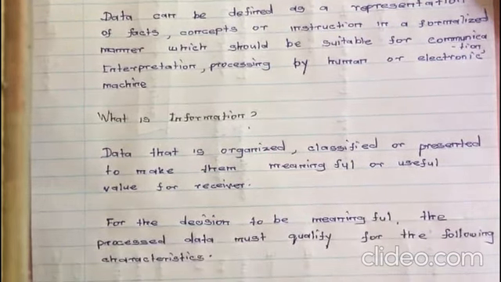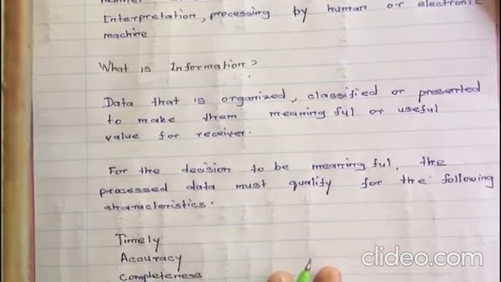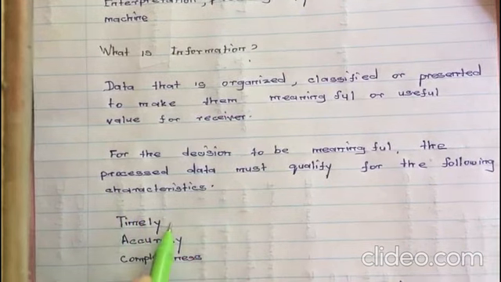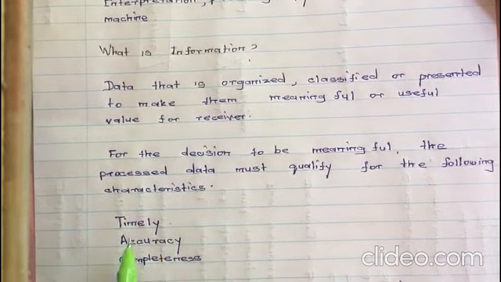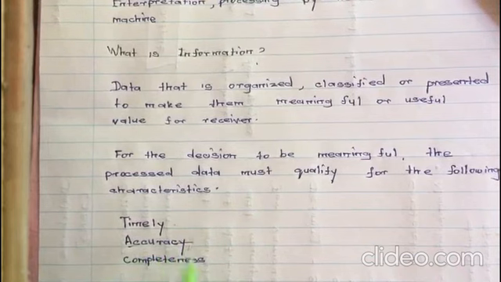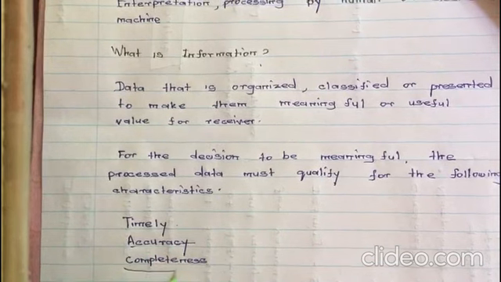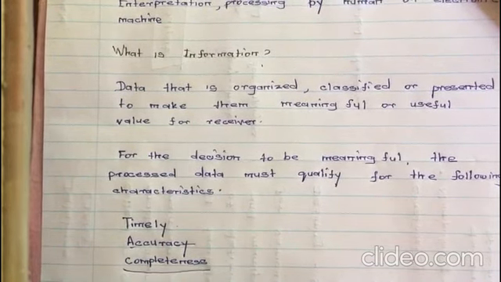For the decision to be meaningful, the data must be qualified for the following characteristics, such as timely. The information should be available in a timely manner. Then accuracy. Accuracy in the sense information should be accurate enough for decision making. Then completeness. Completeness means the information should be complete, which means there should not be any detail that should be missed.